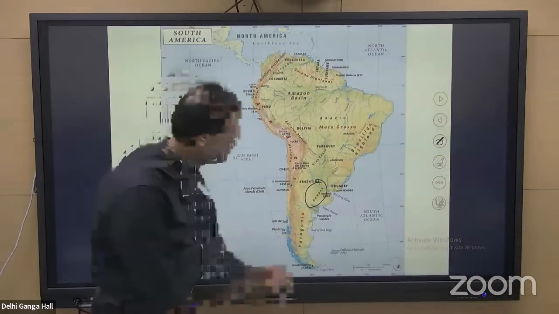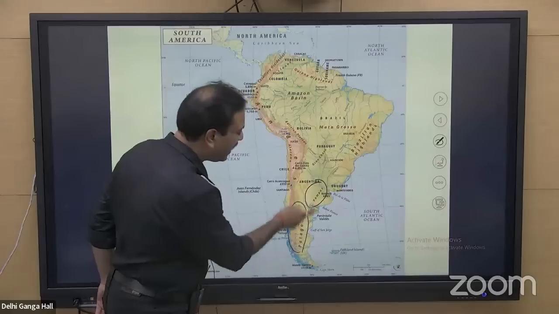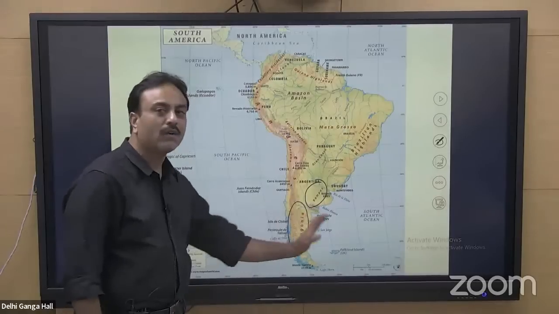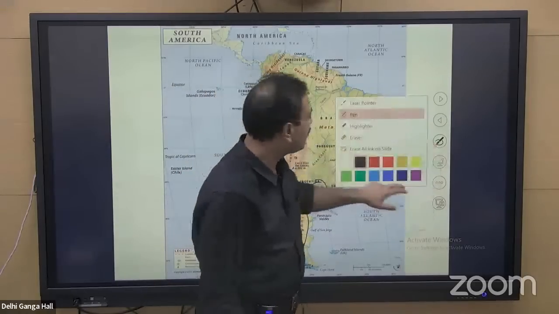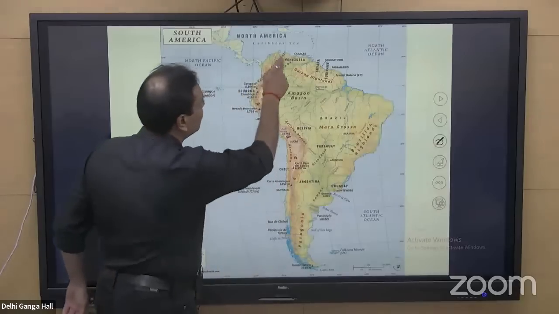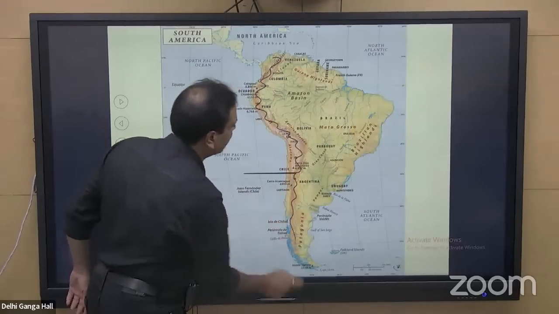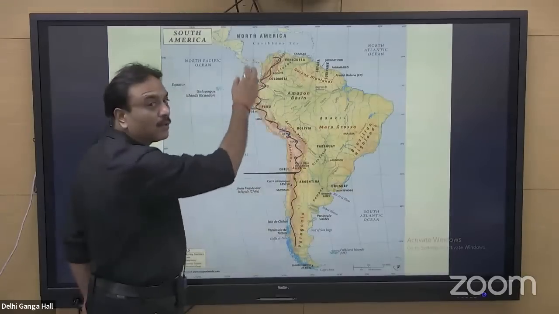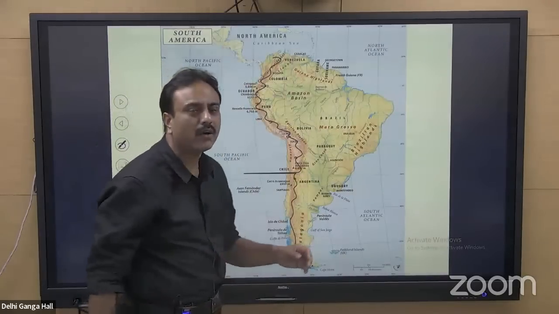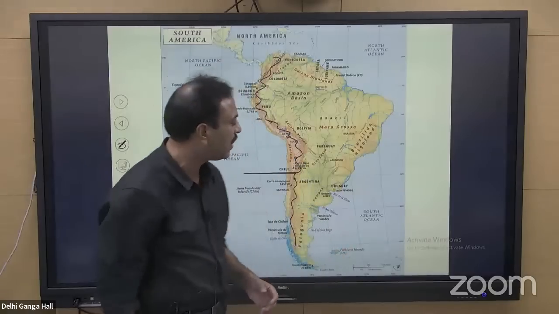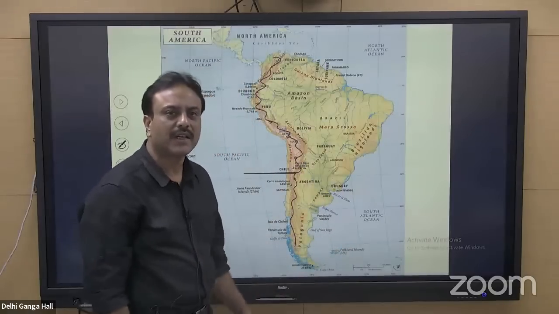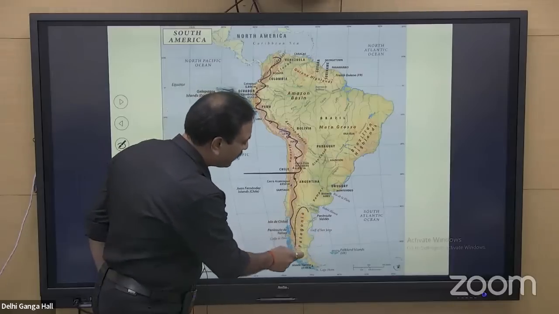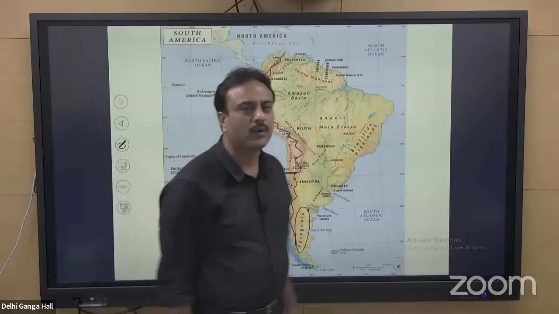Further moving south, another important geographical factor is Patagonia. Patagonia is a cold desert that is located on the windward side of the Andes. If you look at this map, this is the location of the Andes mountain range. Andes are wider in the center, they taper towards the south and towards the north, and further they divide into three cordilleras, eastern, western, and central cordillera, and then continue as the Rockies in North America. On the windward side of these Andes, the presence of this desert, Patagonia, is there.